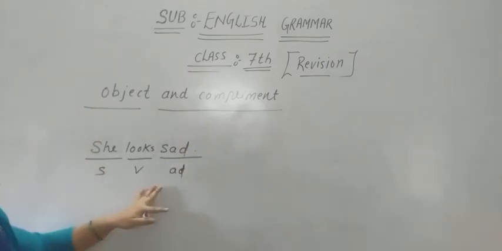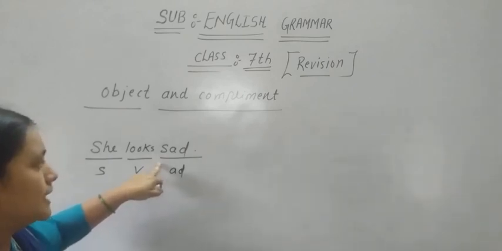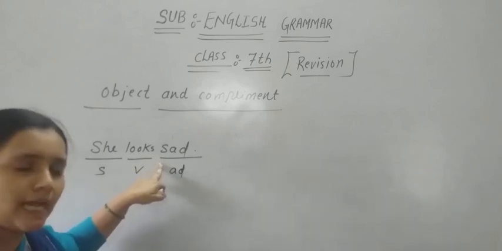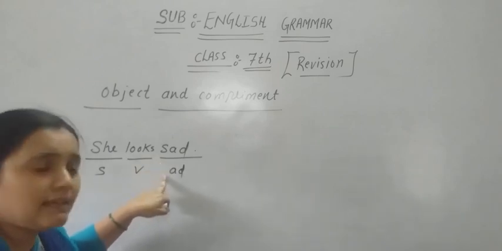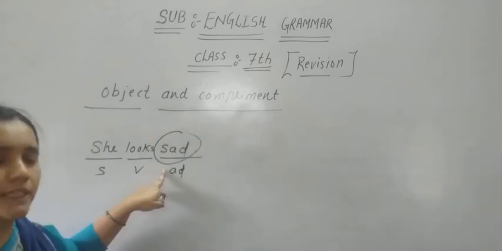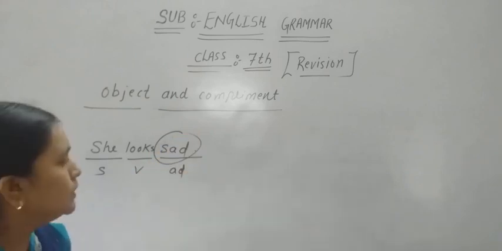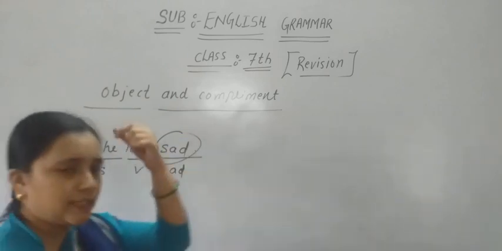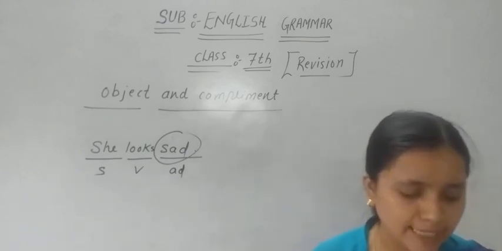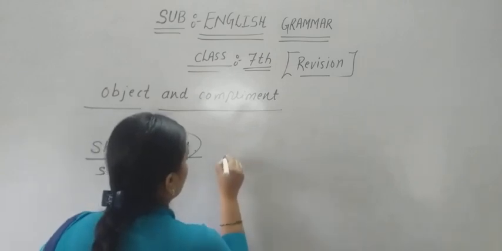So here we could identify that sad is an adjective, and as I told you, the complement can be used as a noun or as an adjective. So here we could say that sad is an adjective and it is a complement also. Now the next thing, as I told you, it can be a noun also. Now let me see how we could identify it. I have taken one example.